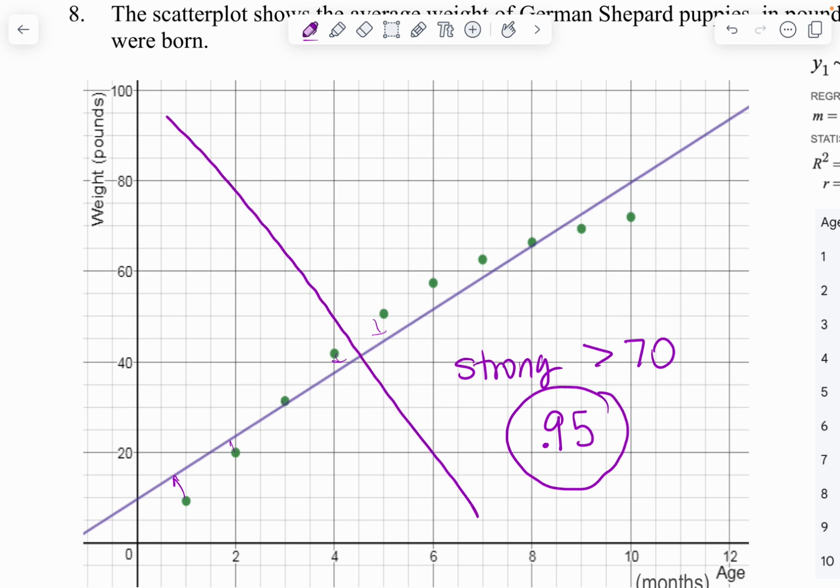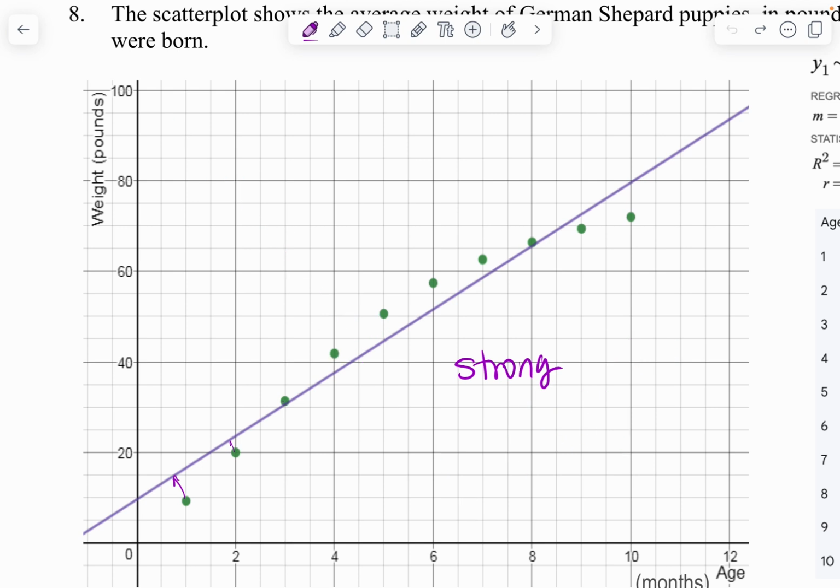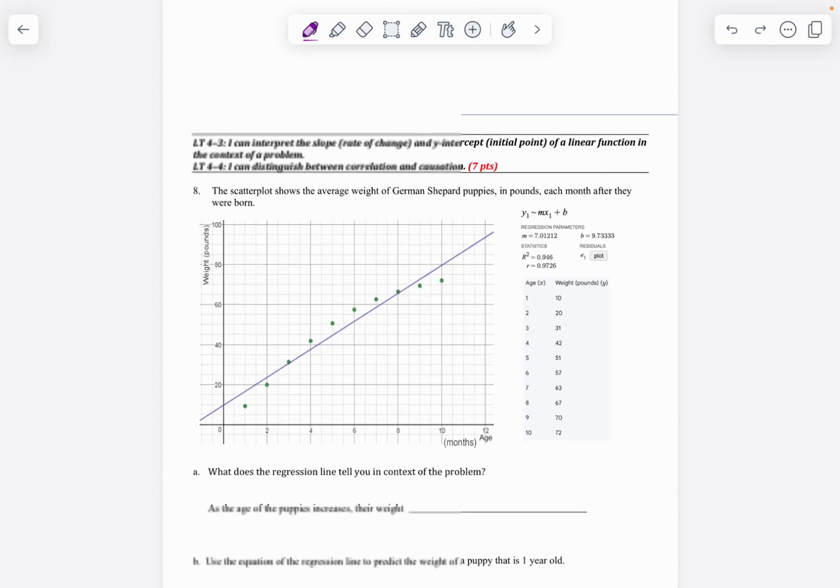If the picture were like this, but the dots were like this, then I might say that's negative 0.95. Same strength, it's just facing a different direction. So again, what you're saying when you are writing down the number is you're telling someone how strong that relationship is. Closer to 100 means it's super, super, super strong. 90, 95, 98. The further you get from 90, 88, 82, 81, 75, whatever, up to 70 is still pretty strong, but getting weaker. Anything less than 50, 40, 30, 25, 21, all the way back to 0.